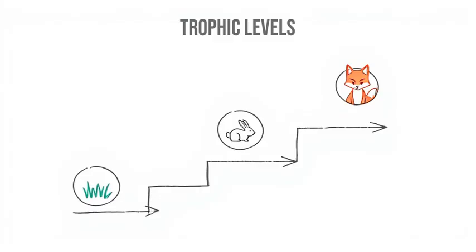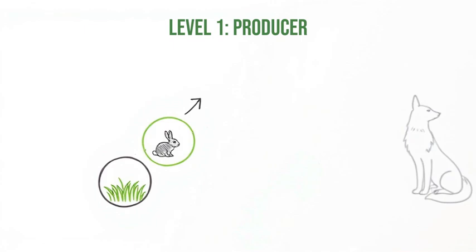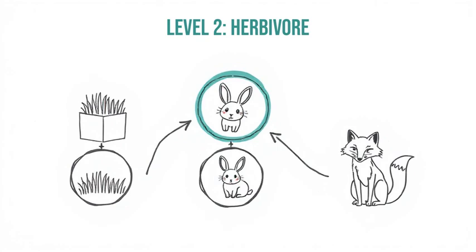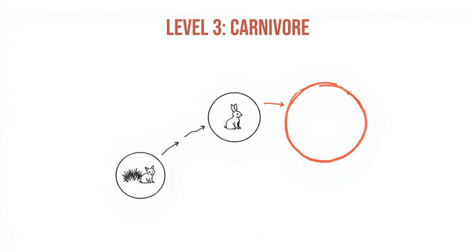Each step in the chain is called a trophic level. Producers are always level 1, the very start of the chain. Primary consumers, the herbivores, are level 2. Secondary consumers, like the fox, are level 3, and so on.